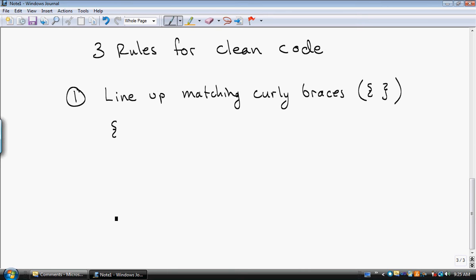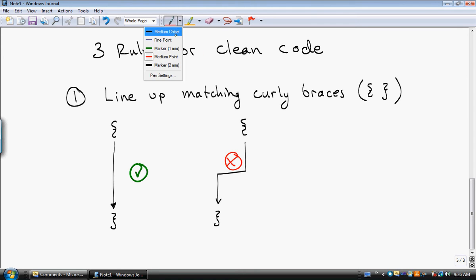Okay, and so whenever you write curly braces, you should always have them line up. The opening one should be on its own line, and the closing one should be straight below it. You should not have any variation in your indentation. Okay, what you do not want to see is a change, either like this or like this. Well, that's a crummy curly brace, but we'll call it good.